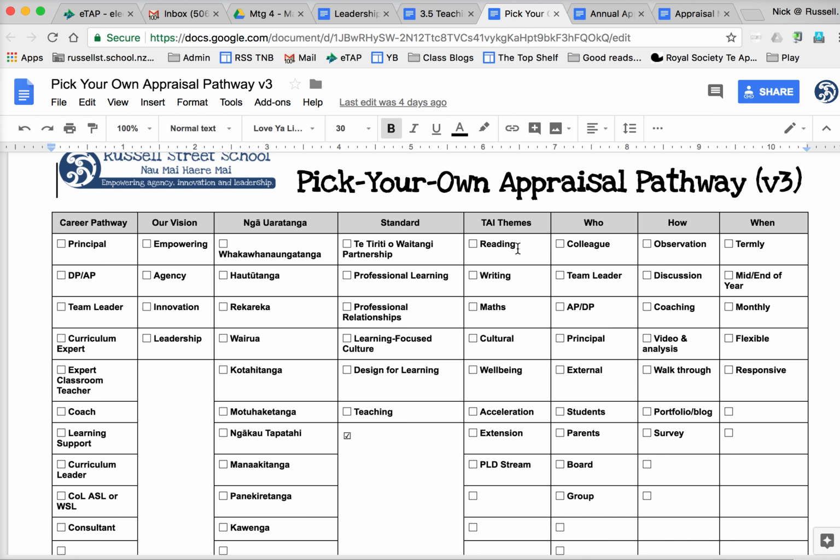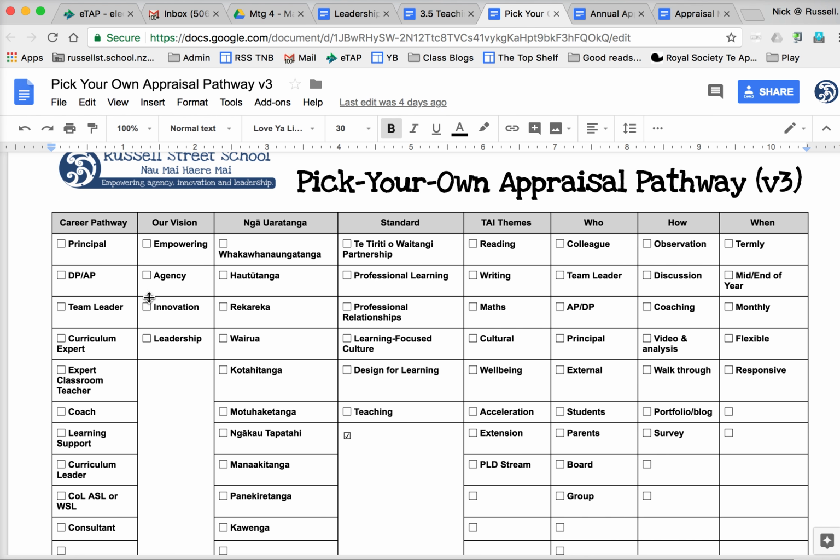The next addition is this column here, the Teaching as Inquiry Themes. So I just put that in there as well, just so that we can see a clear link between the appraisal and our ongoing inquiries. And they can be either your ongoing classroom inquiry with your learners, which could be focused on reading, writing, maths, could be a cultural focus or a well-being focus. It could be a focus on accelerating your learners. It could be a focus on extending some of your ATs or aboves and so forth. Or it could be the inquiry that is the focus of your PLD stream.